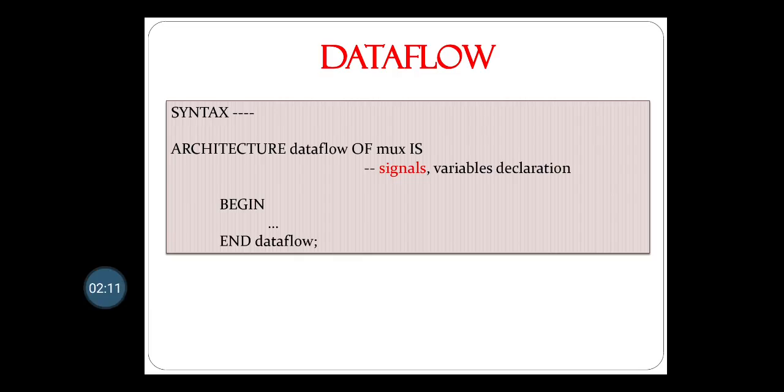Here is the syntax of data flow. You have to mention the reserved word architecture, then write data flow of mux, where mux is the entity name, as given in this example. If you have any signal declarations, that is done after is, and then the begin word, after which you write the statements, and then end data flow, ended with a semicolon. So this is the syntax of data flow.